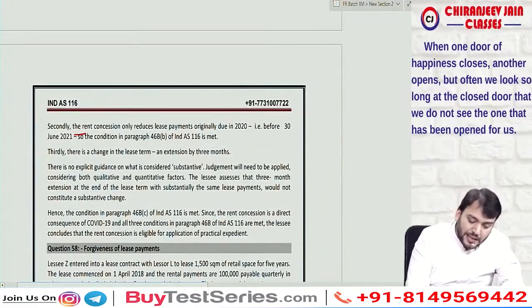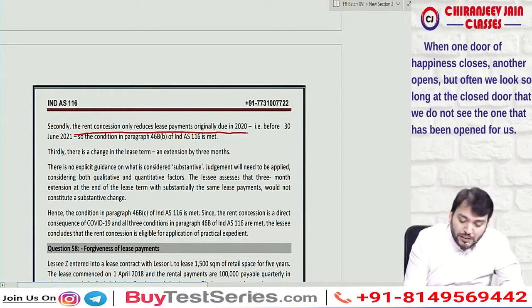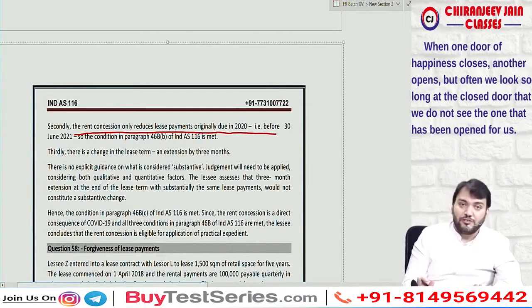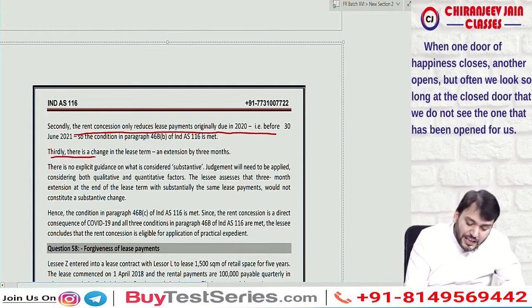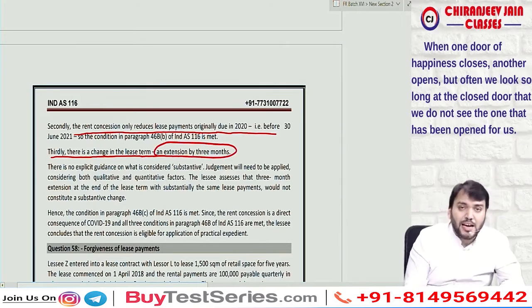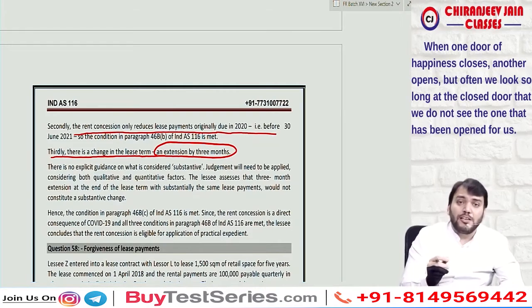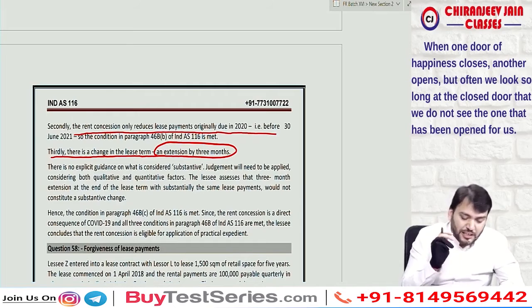Second condition: the rent concession only reduces the lease payment originally due on or before 30th June 2021. The second condition is also satisfied. The doubt will be for the third condition. What they say: there is a change in the lease term, an extension by 3 months. Now the question is whether this extension by 3 months for the lease term will be a substantive change or not a substantive change. Correct? Now you're getting it.